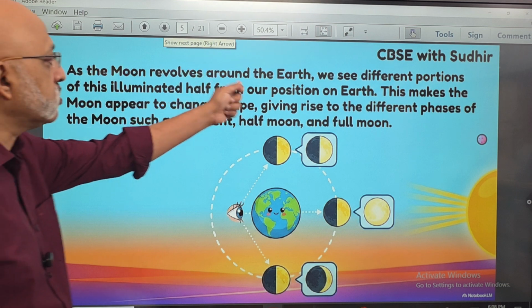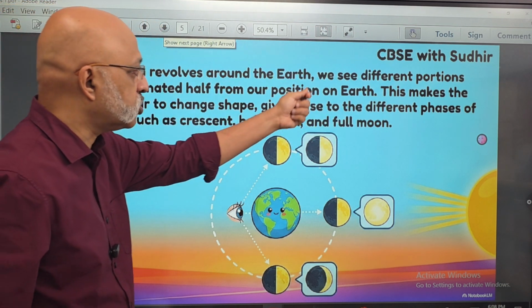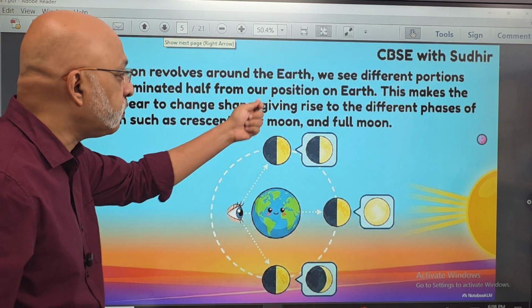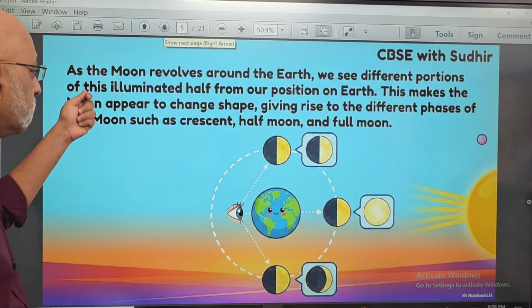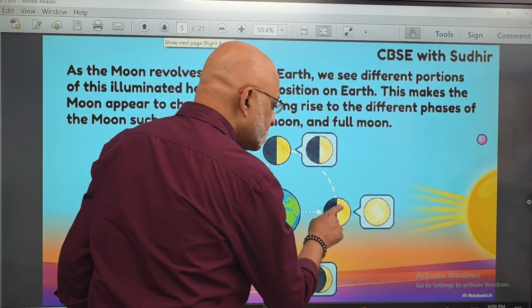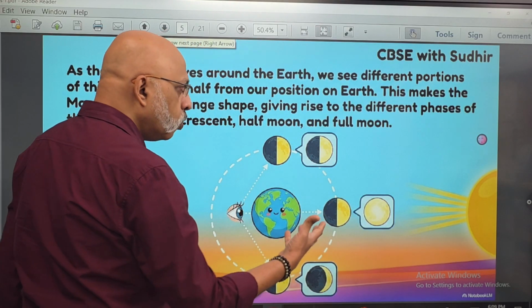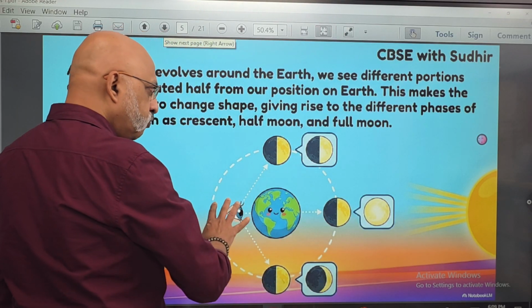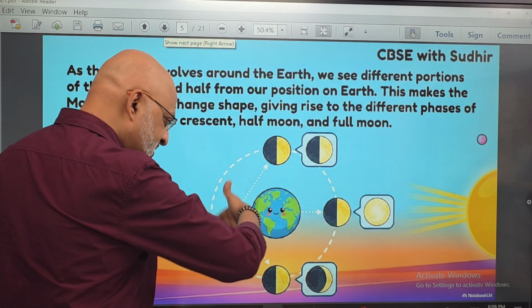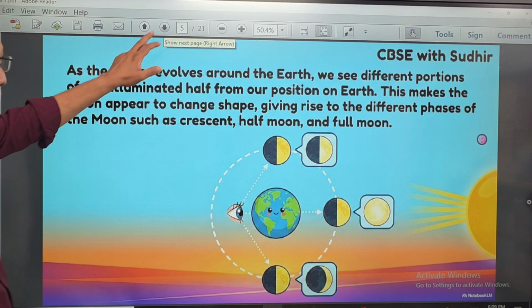So as the moon revolves around the earth, we see different portions of this illuminated half from our position on earth. This makes the moon appear to change shape, giving rise to the different phases of the moon, such as crescent, half moon, and full moon. This is the new moon. Then you have the half moon, the full moon, and the different crescent shapes which are formed when the moon is moving from this side to this side, right? So that's how it happens.